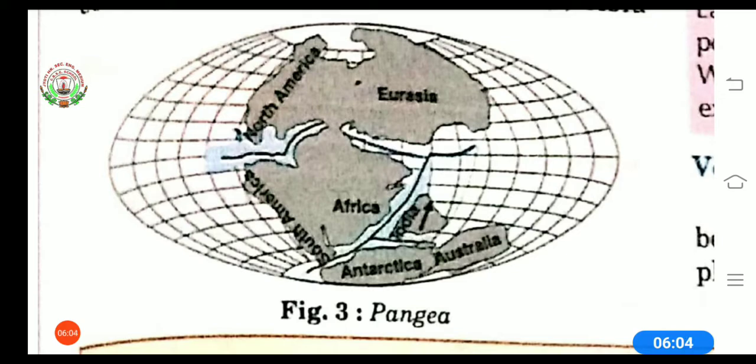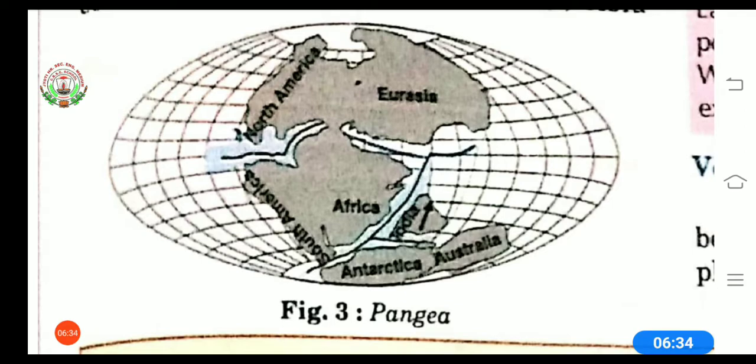This division has not always been the same. Long ago, there was only one continent, and that was called Pangaea. At present we have 7 continents. The present 7 continents emerged when that single landmass split up,